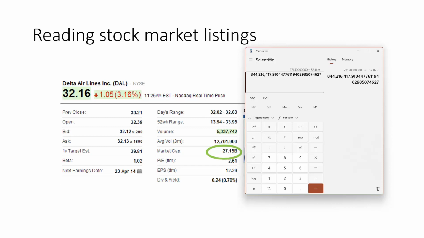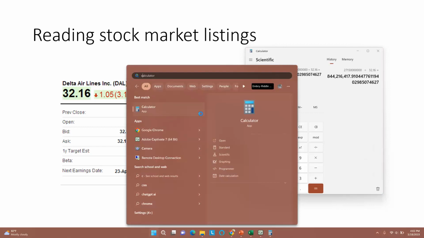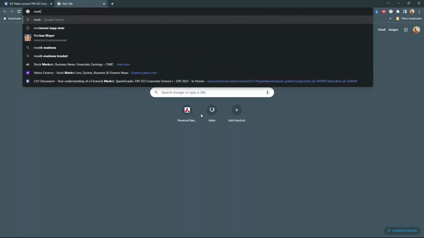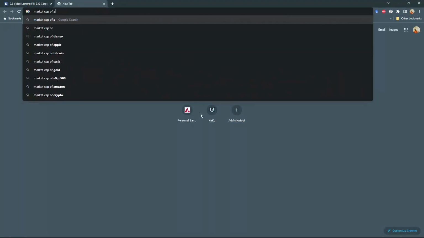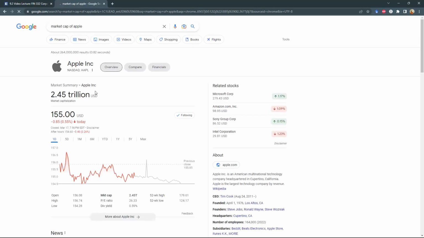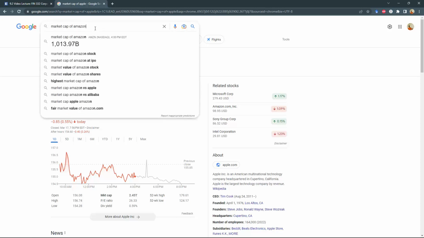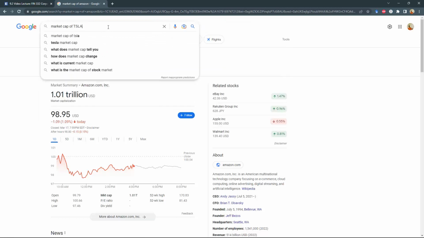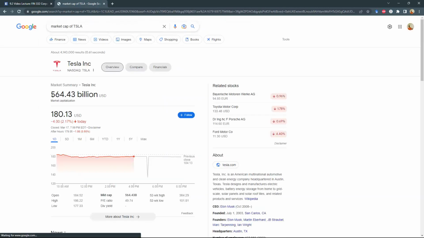It's interesting to note that there are some very interesting market caps in the real world. So for example, let's look at the market cap of Apple Inc. Apple has a market cap of $2.45 trillion. So these are some of the largest companies. Amazon has a market cap of 1.01 trillion. Then Tesla, TSLA, has a market cap of 500 billion.